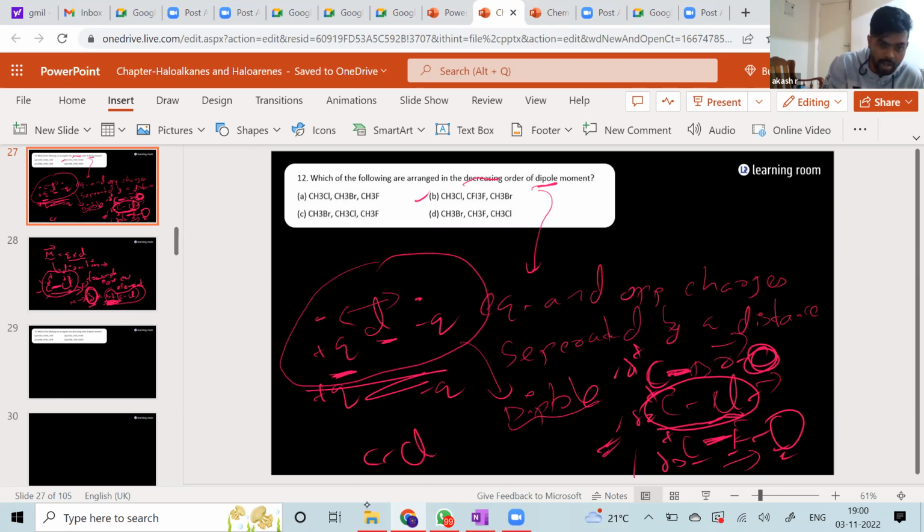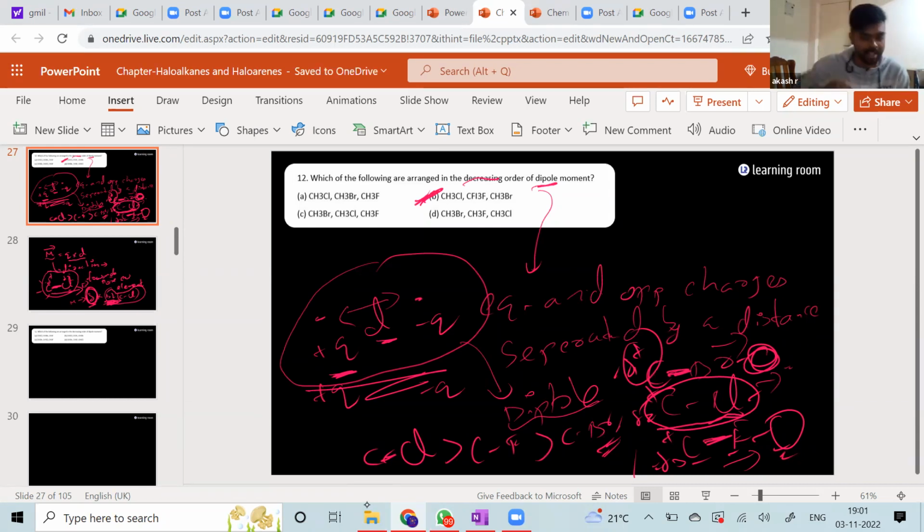CCl bond is going to be the maximum. Then obviously the first priority has to be given to the delta, the amount of charge. So then comes your CF bond, and then the least, even though the bond length is going to be higher, as I said, the most dominating factor is going to be delta. So then comes your CBr bond. So this is definitely the answer for the question.